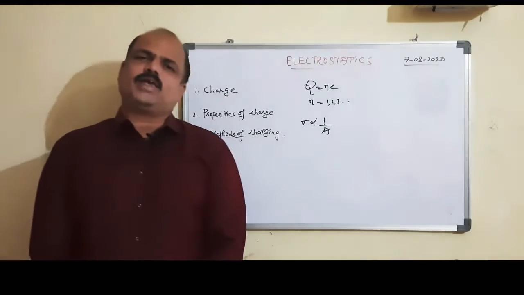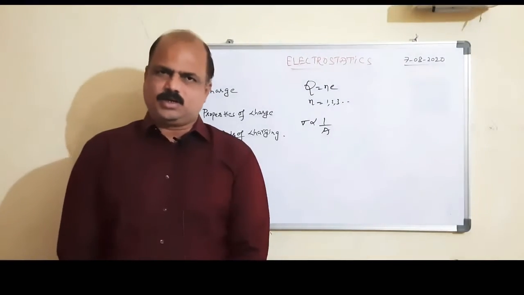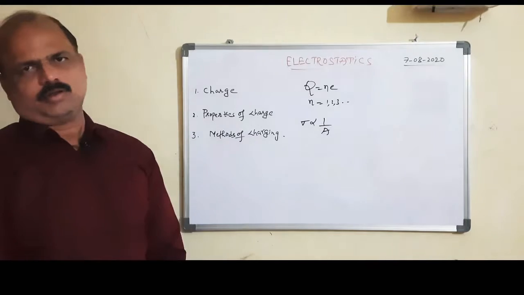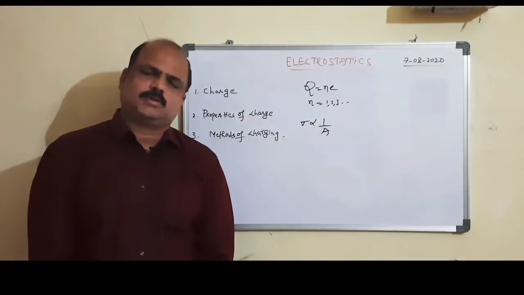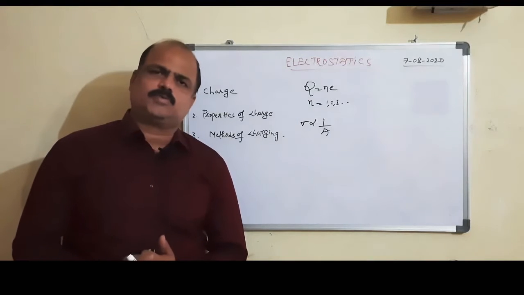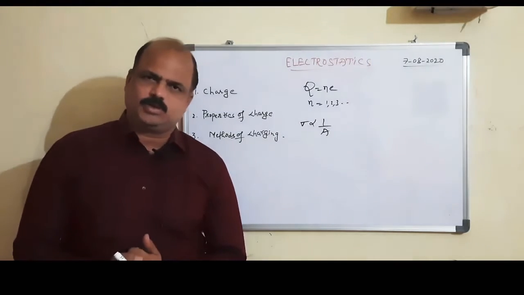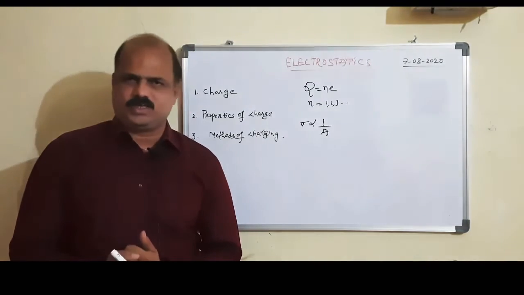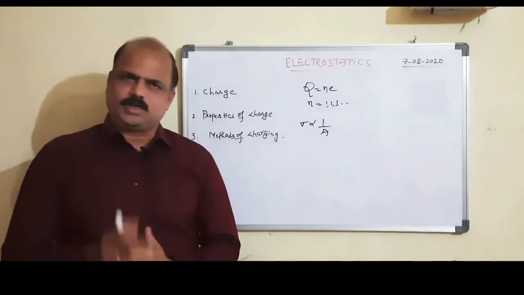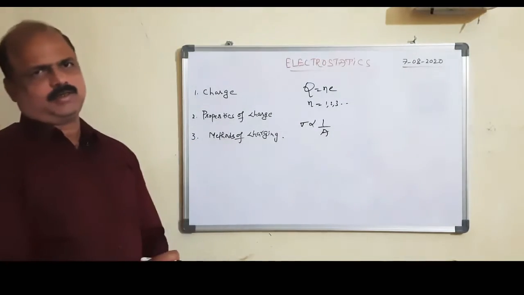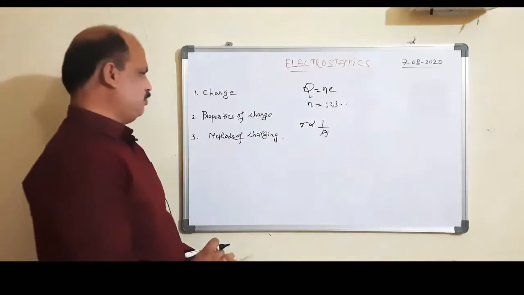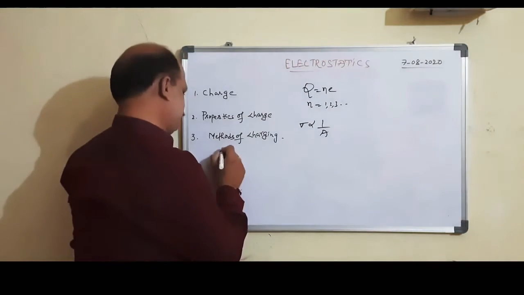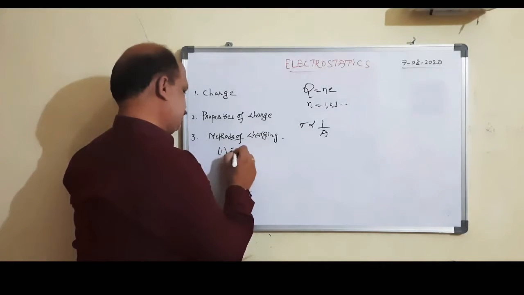How can we convert an uncharged body into a charged body? How many methods are there? The process of transfer of electrons from one body to another body is nothing but electrification. There are three methods to charge a body. What are those three methods? Number 1, friction.